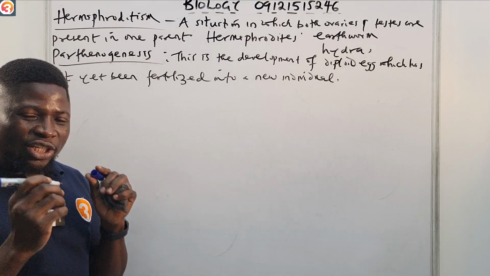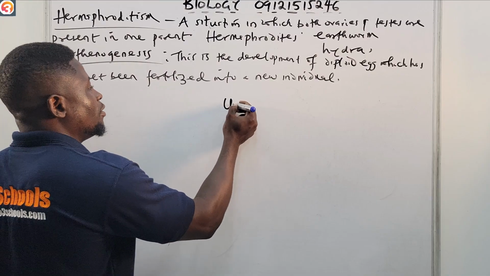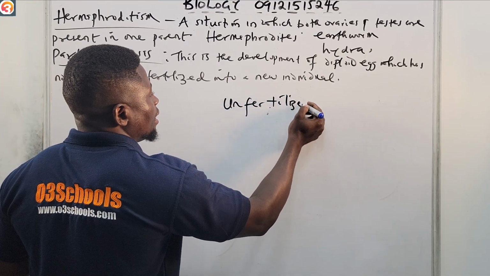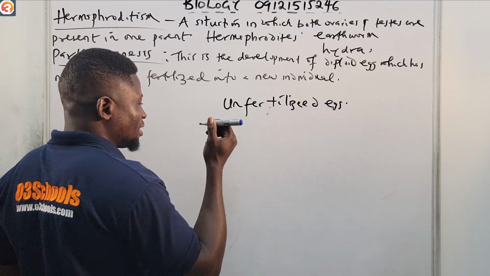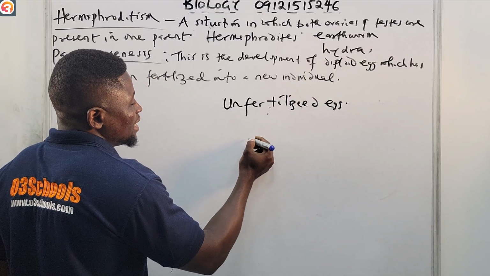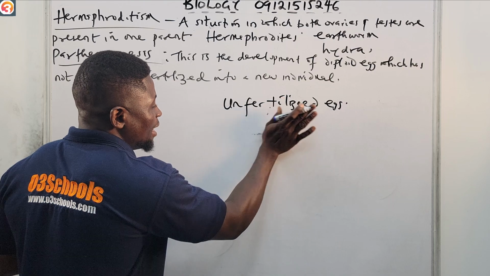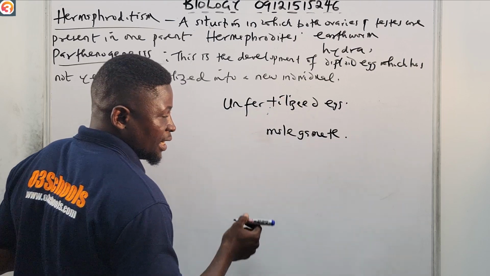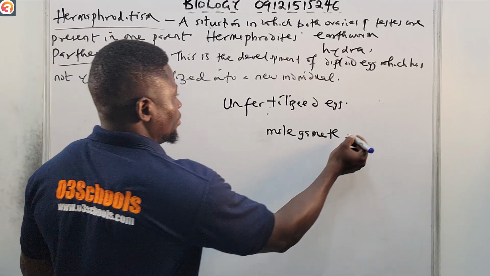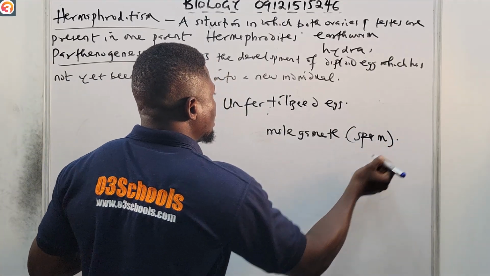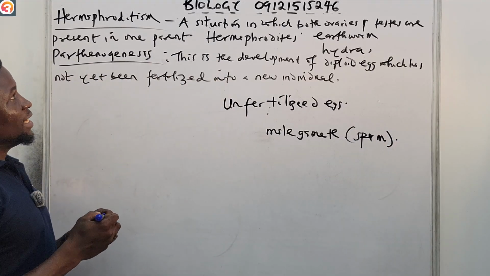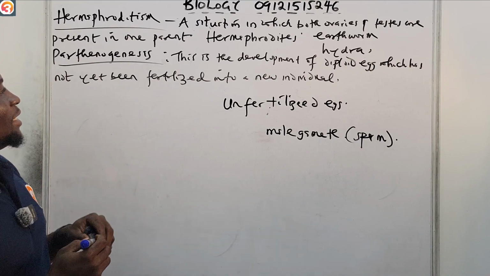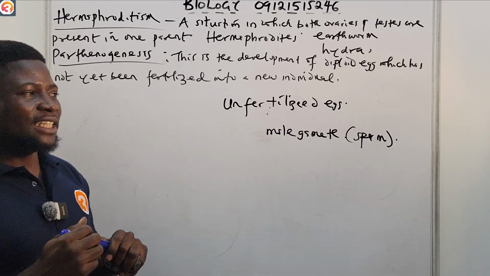Meaning that a new organism develops from an unfertilized egg. That means it develops without what? Without a male gamete, or sperm. So it's a type of asexual reproduction. That is parthenogenesis, the development of diploid eggs which have not yet been fertilized into a new individual.